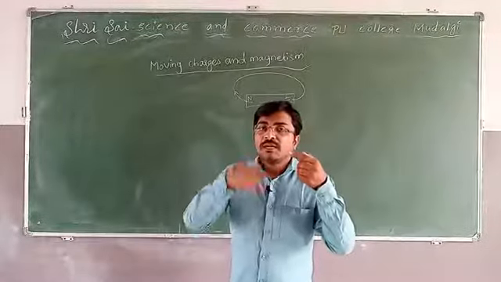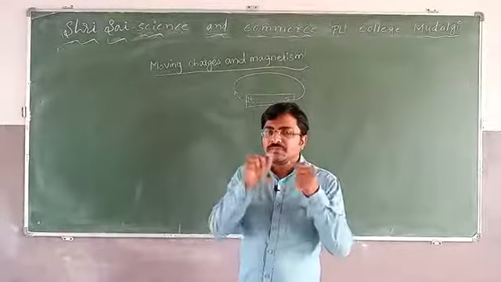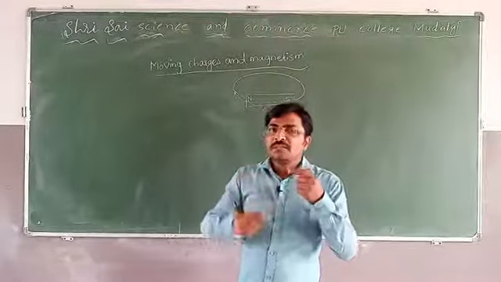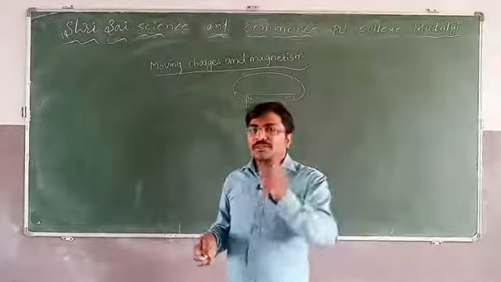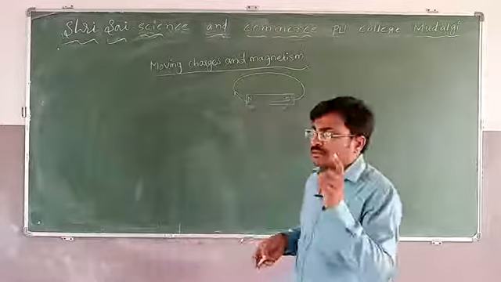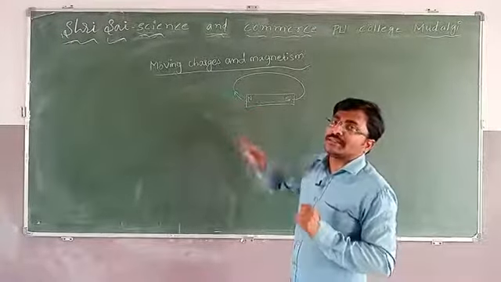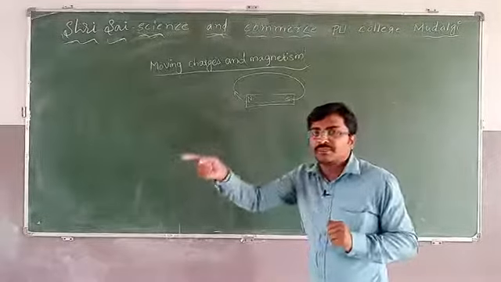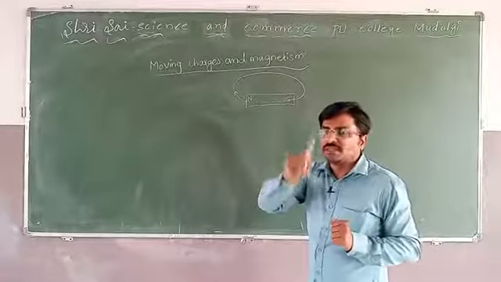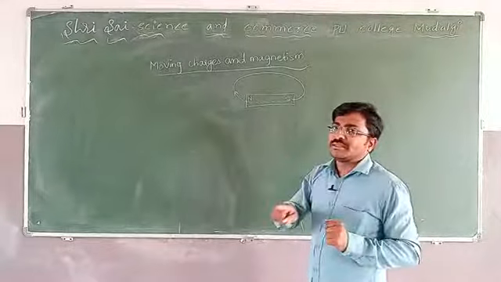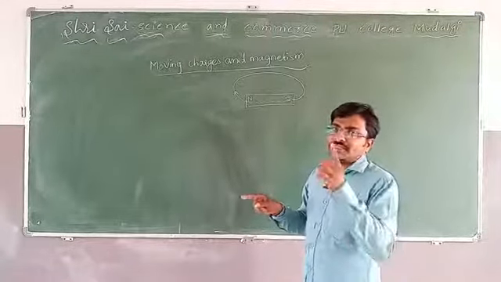That force is identified or given by magnetic force lines. Just as we studied electric field lines, similarly we have magnetic field lines or magnetic force lines.